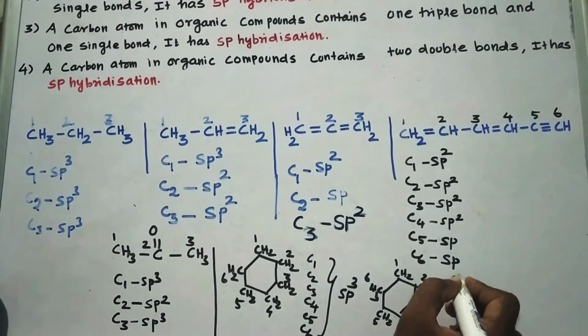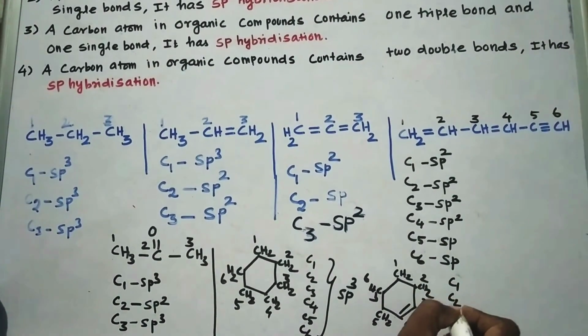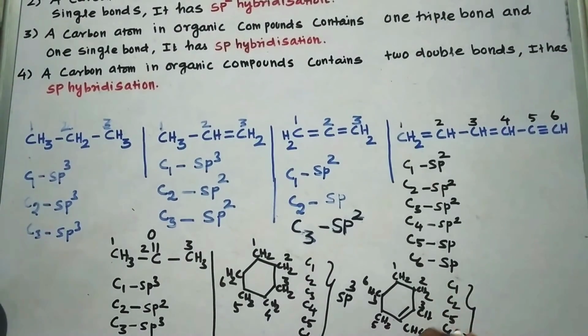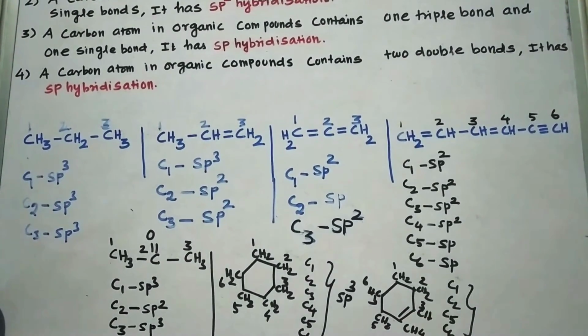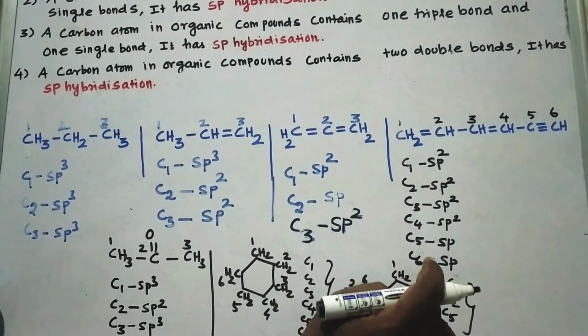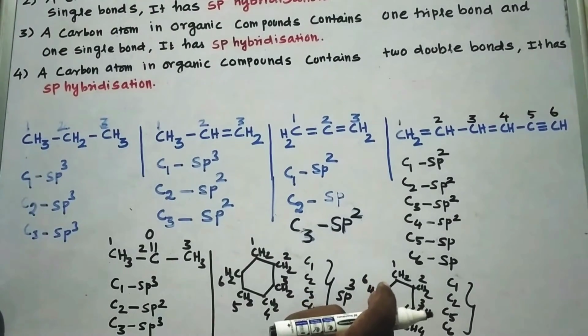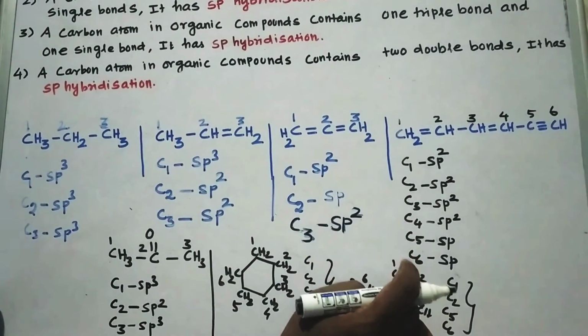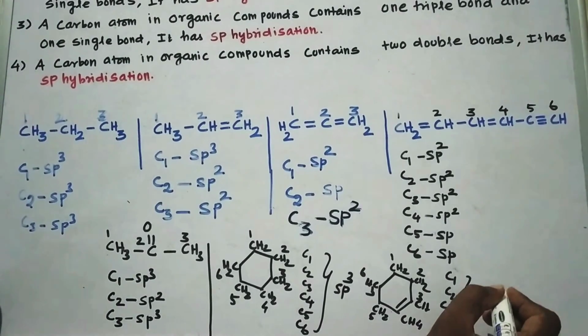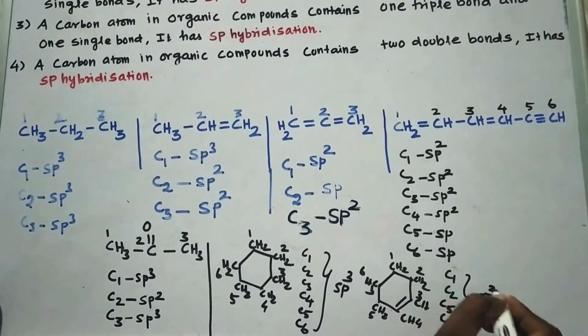Now let us consider C1, C2, C5, C6. These 4 carbon atoms have the same state, because they have 2 hydrogen atoms and also 2 single bonds. Therefore, they have sp3 hybridization.